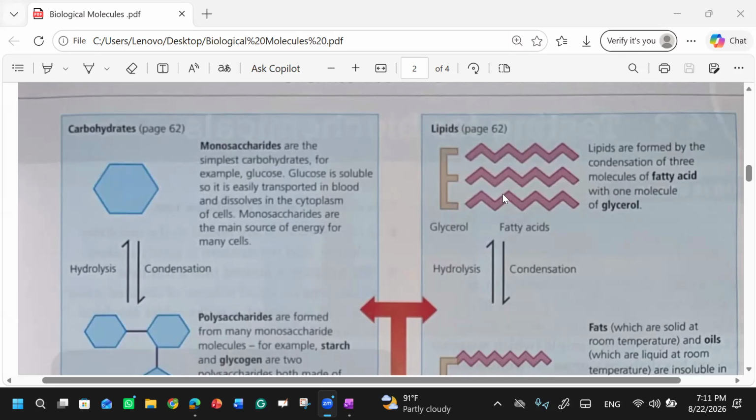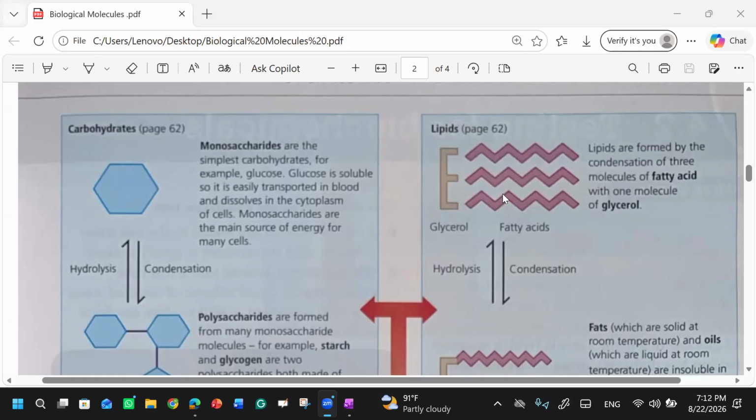Fats have a high melting and boiling point. Why? Because they have three strong fatty acid chains that are saturated. They all have single bonds, and single bonds are stronger, the strongest bonds. Right, good. What about oils?